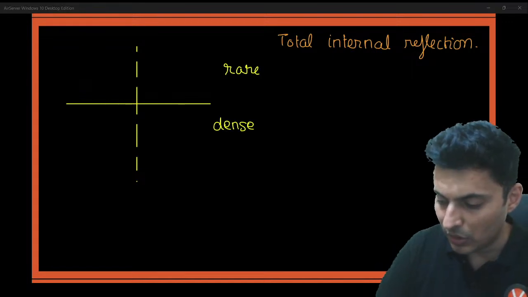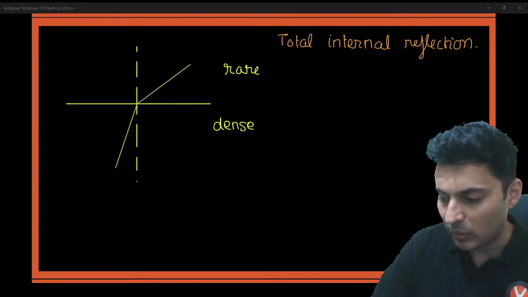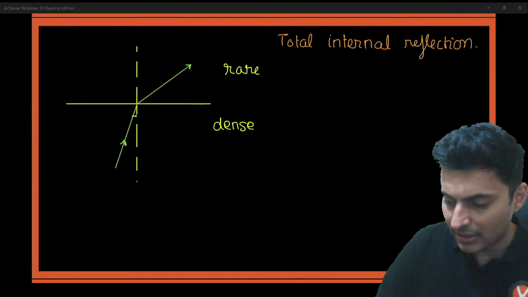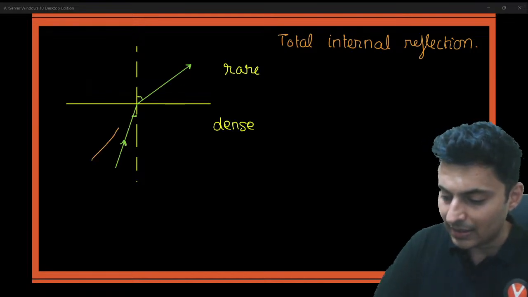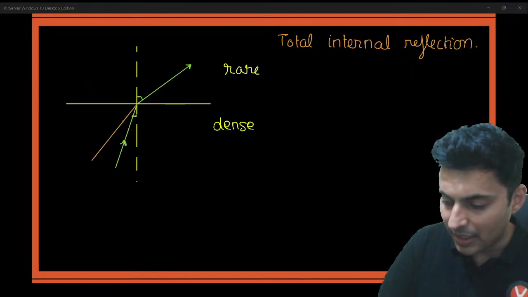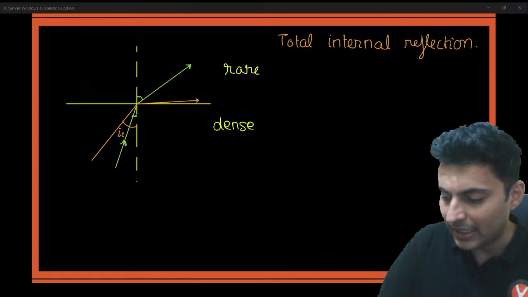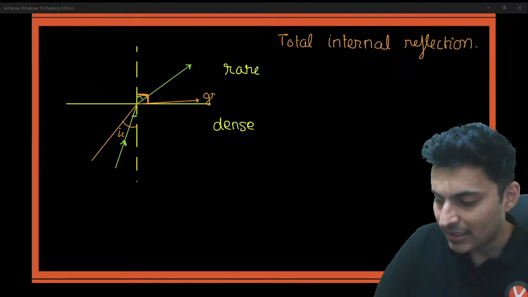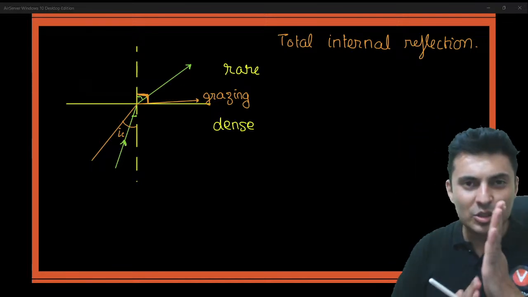You should definitely be able to draw this. If there is a small angle of incidence, the light will definitely come out on the other side. It will get refracted. But that happens only till a certain extent where the angle of incidence reaches a critical value, and then the light which comes out is almost at 90 degrees to the normal. This is called grazing. Graze means it's almost touching.